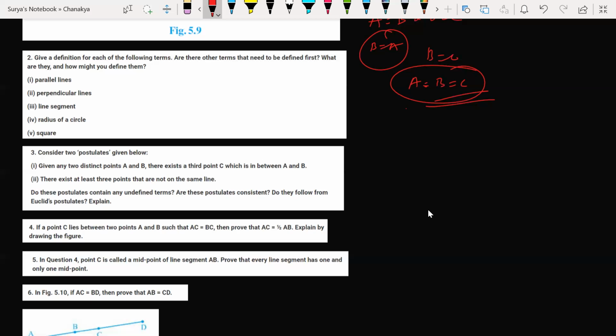Did you try it? Sir, I wrote it as two lines which never meet, extended indefinitely, are called parallel lines. Okay. What is the reason behind writing that? Because parallel lines are those lines which do not meet at any point, even when we extend them. So I wrote it like that. Okay, great. Look at this here. Given a line, so parallel lines.